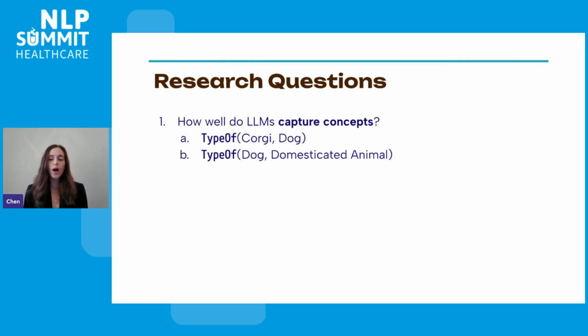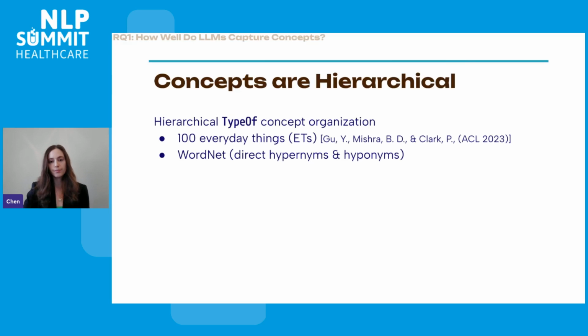So we set out to explore how well contemporary LLMs grasp human concepts. And perhaps the most basic relation between concepts is type of. For example, we all know that corgi is a type of dog, and that dog is a type of domesticated animal. To see how well LLMs capture this type of relation of concepts, we constructed a new dataset and probed 4 state-of-the-art language models. We basically queried the language models to see if they understand that corgi is a type of dog and that dog is a type of domesticated animal.